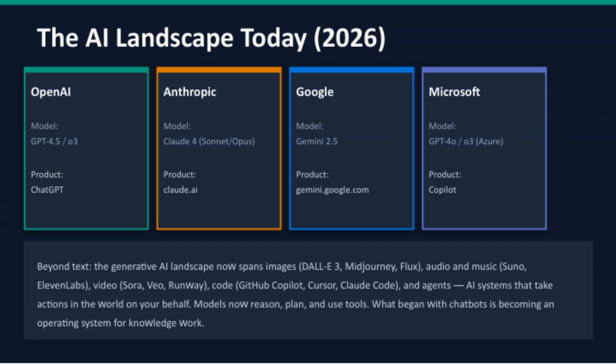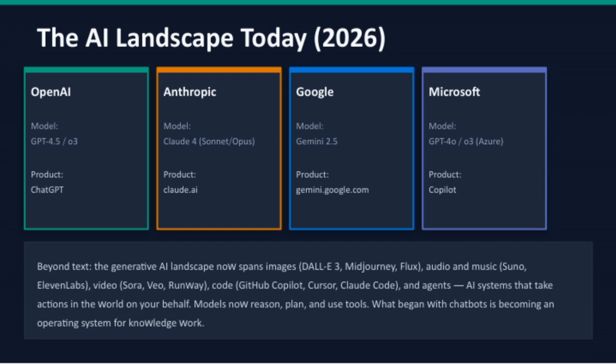Leading this landscape are products from major players. For example, Microsoft's Copilot, powered by GPT-4o or o3 on Azure, is integrated into many workflows. Google's Gemini 2.5 is another powerful model available through gemini.google.com. Anthropic's Claude 4, used in Claude AI, is known for its safety and reliability. And OpenAI continues to advance with ChatGPT, now based on GPT-4.5 or o3.